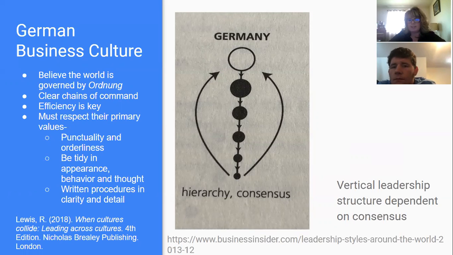The German vertical leadership structure is dependent on consensus, though those in the office setting may not always agree with what the top level is saying or doing. They will not say so in public, but will choose to announce this in private.